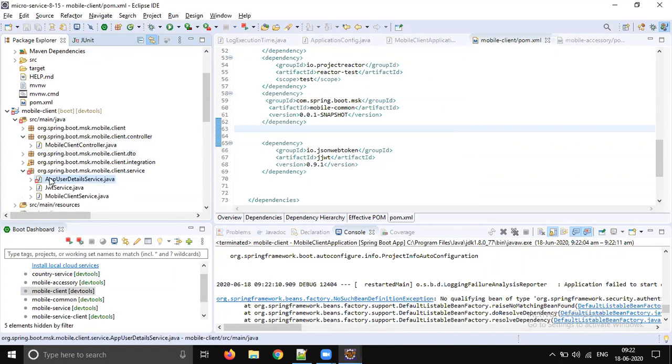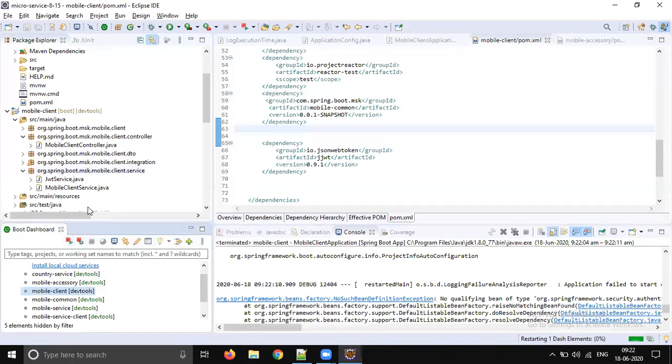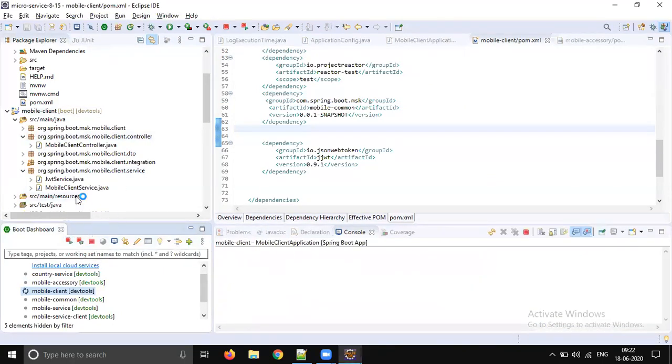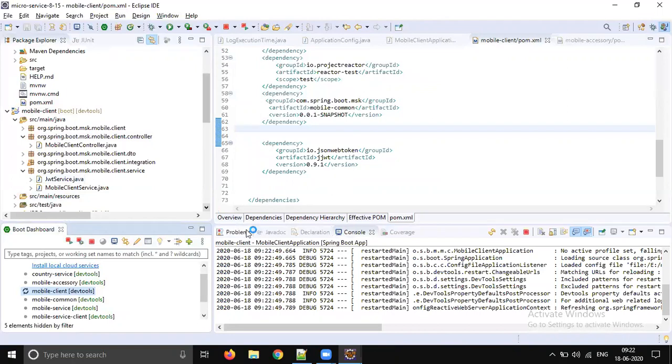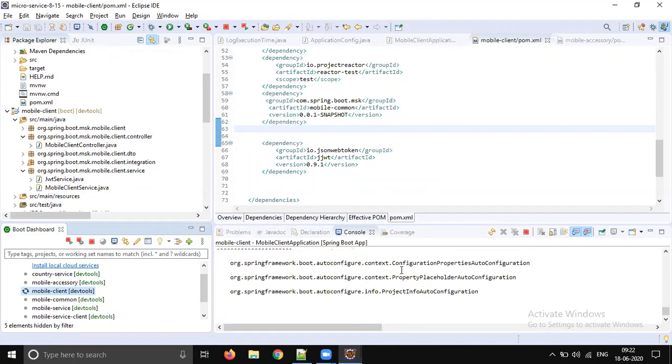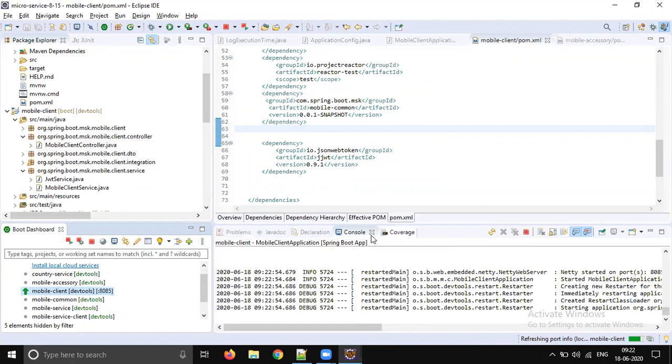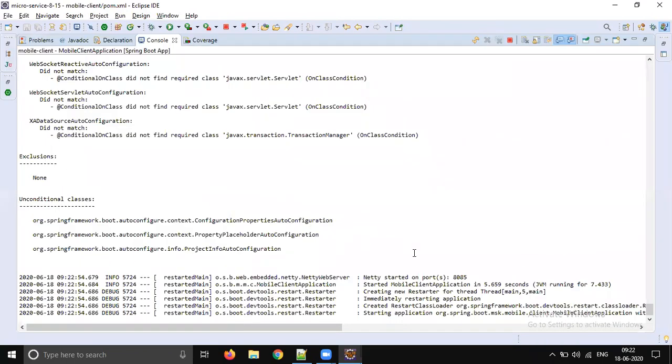So we try to implement that boot security, right? That is what is causing the issue. If it is plain Spring reactive programming, it will work.